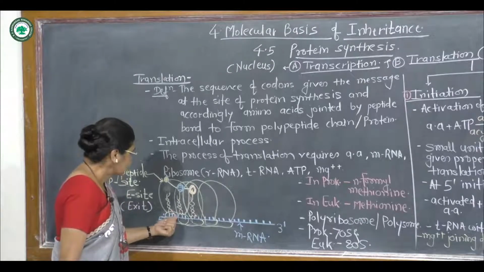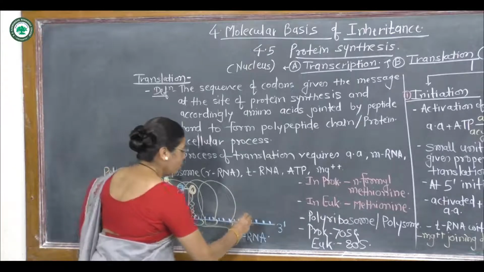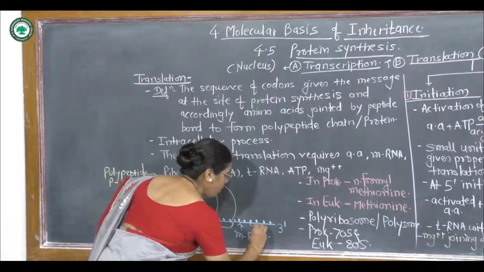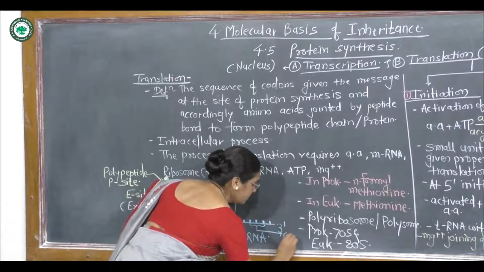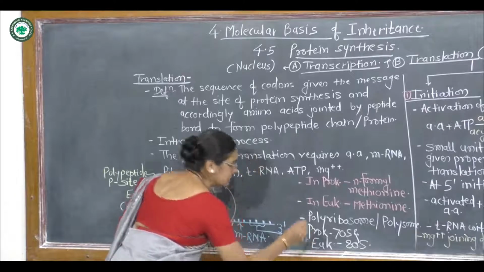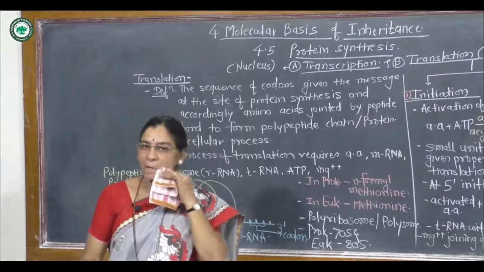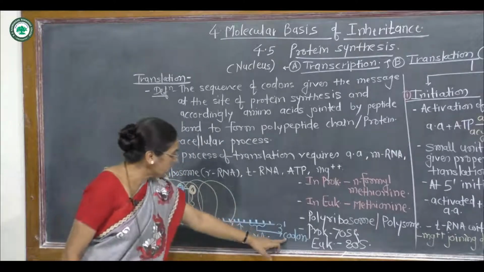The 3 successive nitrogen bases located on the mRNA are called codons.